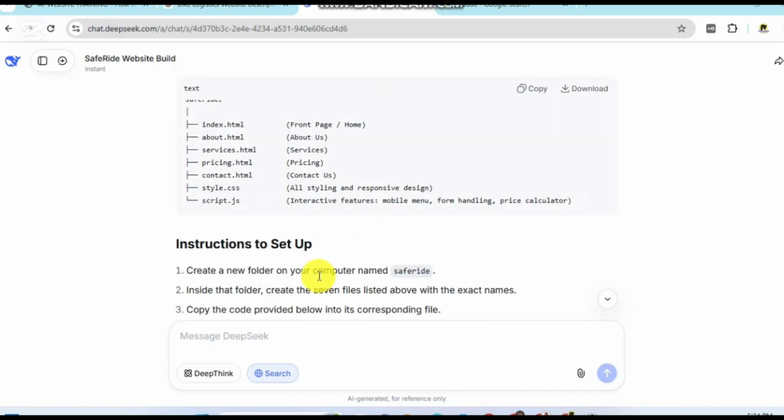So in our prompt, we told AI that you should give us a guide on how to implement this because we don't know anything about coding. That's why it's telling us the instructions here. It said create a folder on your computer, name it save-write. Okay, so it said we should create a folder. So let's go right away and create a folder. They said we should name the folder save-write.